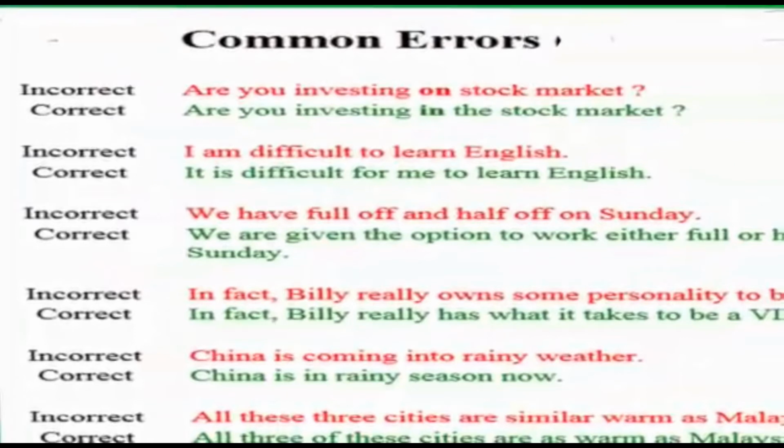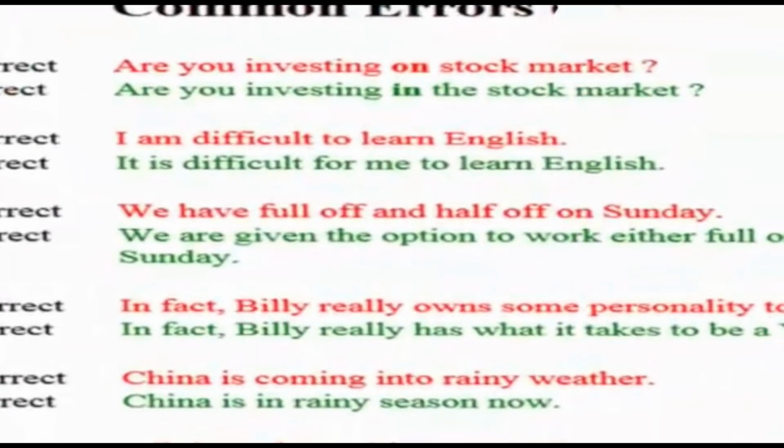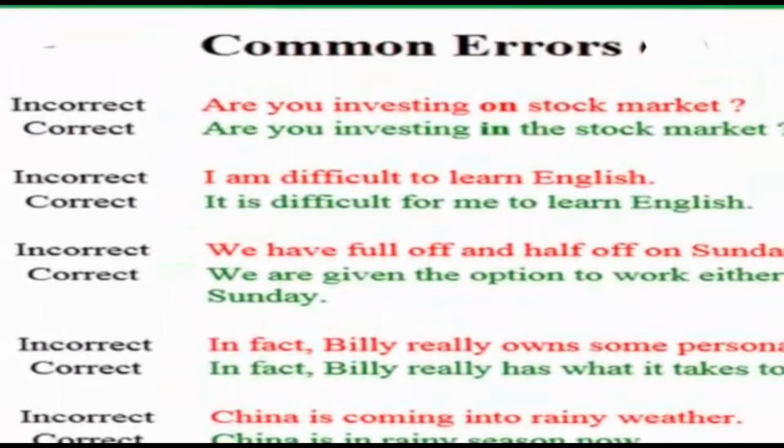Now in the last, as I have told you, we are going to discuss some common errors in English grammar which people use most commonly without noticing them, and they should be corrected. For example, the sentence is, are you investing on stock market? So here you can see the error is using on. Instead of using on, we have to use the other preposition, that is in. Are you investing in the stock market is the correct sentence.